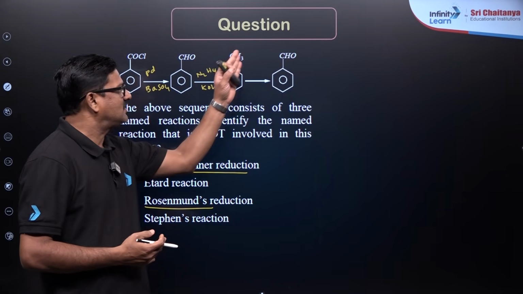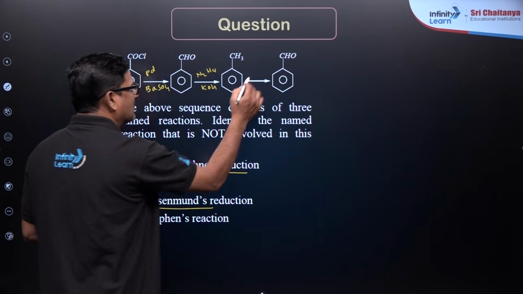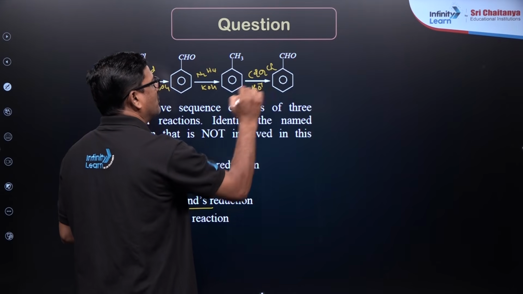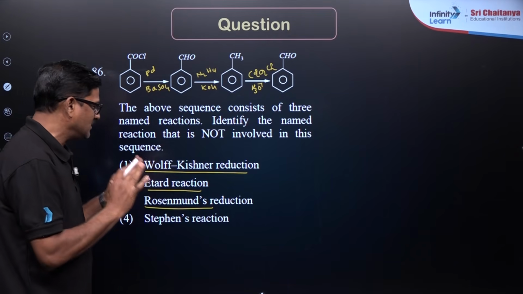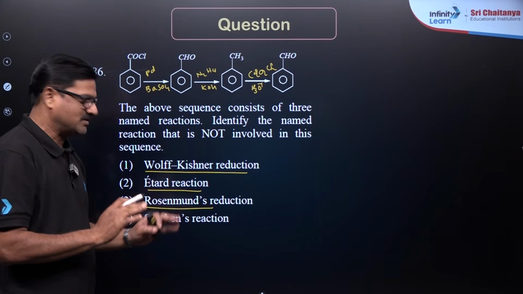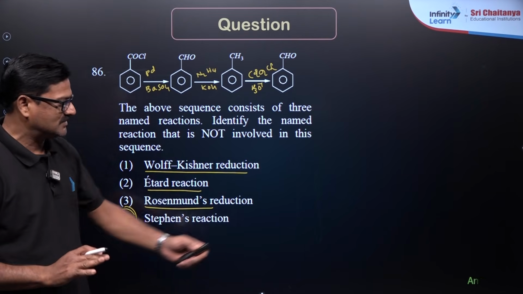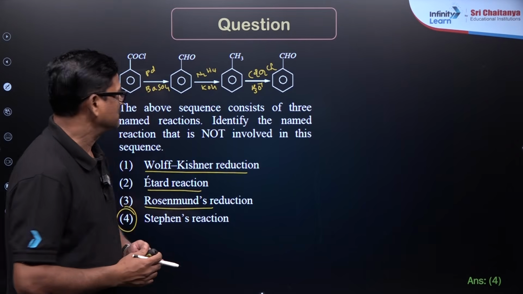And toluene is converted into benzaldehyde again, that is the Etard reaction, CrO2Cl2 and H3O+. So, I could get Wolff-Kishner reduction, Etard reaction and Rosenmund reduction, but Stephen reduction is not included in that. So, the fourth option is the correct answer for this question.